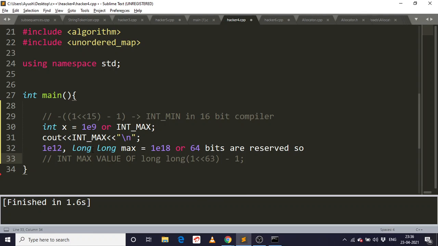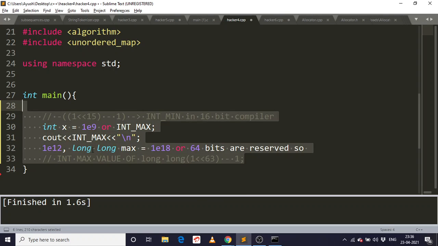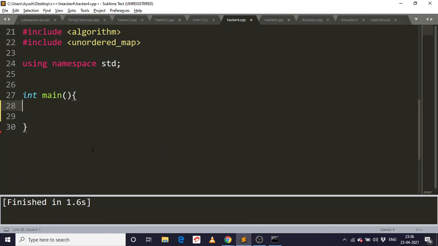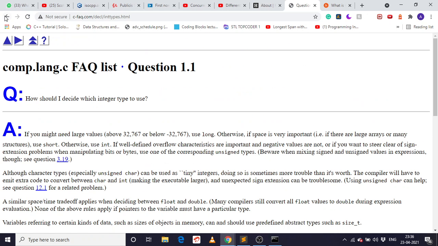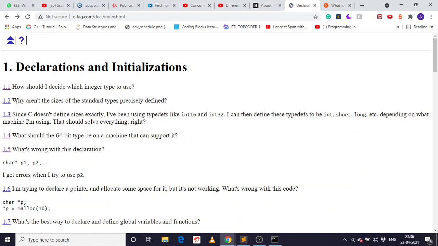Okay, cool. So this is how we decide the data types and which data type we have to use, and if we have a 0 or 1 value, we just directly use bool. So it has only the 0 or 1 value in it. Cool. Now let's go back and look at the second question.